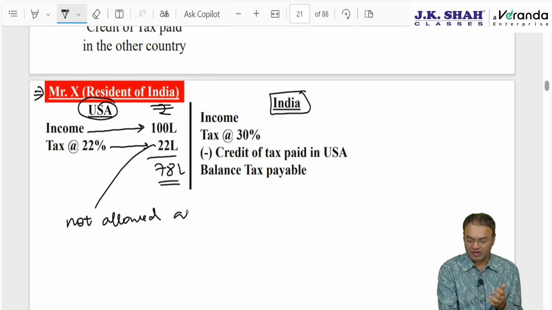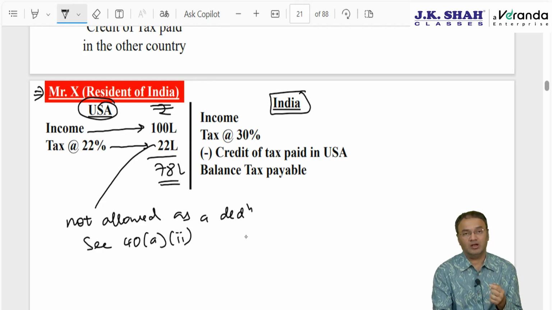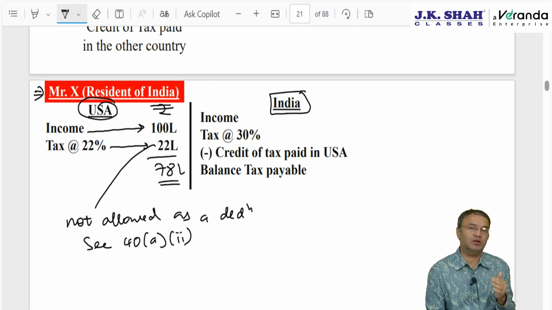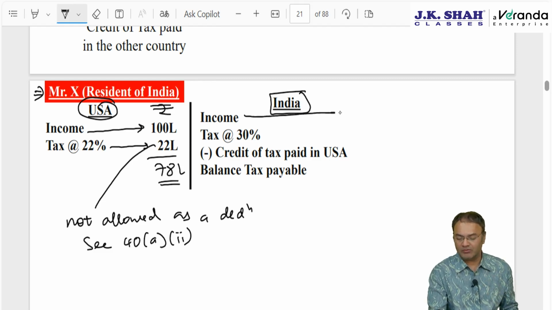Not allowed as a deduction. As a result, what will happen? In India, how much will be taxable? According to section 40(a)(ii) of the PGBP chapter, tax paid on income, whether paid in India or outside India, will not be allowed. Therefore, when he comes back to India, income in India will be deemed to be the full 100 lakhs.